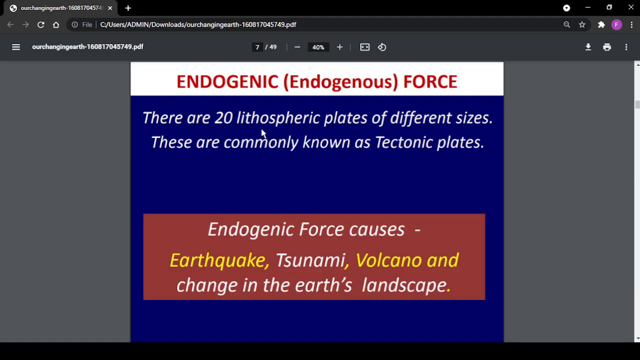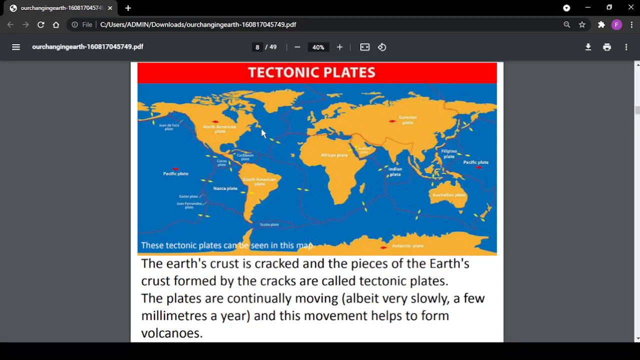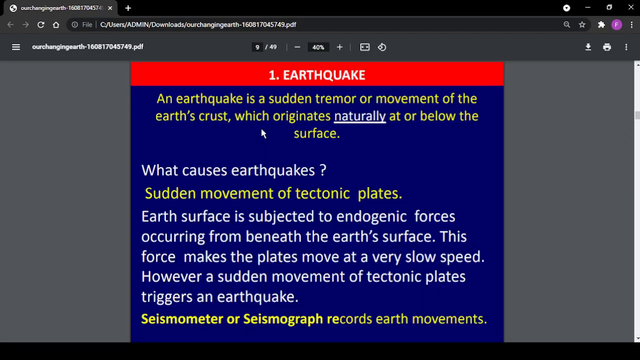There are 20 lithospheric plates of different sizes. These are commonly known as tectonic plates. Endogenic forces cause earthquakes, tsunamis, volcanic eruptions, and changes in the earth's landscape. Now, what are tectonic plates? The earth's crust is cracked, and the pieces of the earth's crust formed by the cracks are called tectonic plates. The plates are continuously moving, and this movement helps to form volcanoes.